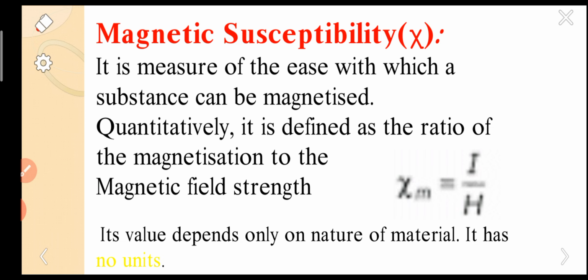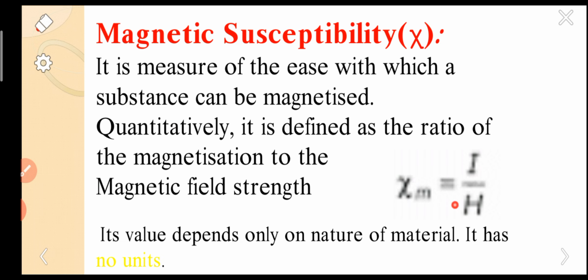If we look at the definition, you can easily understand. It is the measure of the ease with which a substance can be magnetized. Again, here there is the word ease. How significantly the material gets magnetized is nothing but the magnetic susceptibility. By definition, quantitatively it is defined as the ratio of the magnetization to the magnetic field strength.